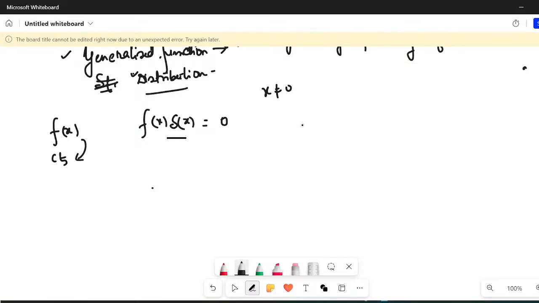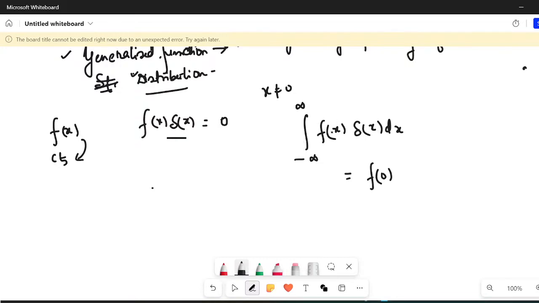So if I want to integrate from minus infinity to plus infinity f of x times delta of x dx, then this is equal to f of 0. Because only at x equal to 0 this will be something, and at x equal to 0, f of x becomes f of 0.